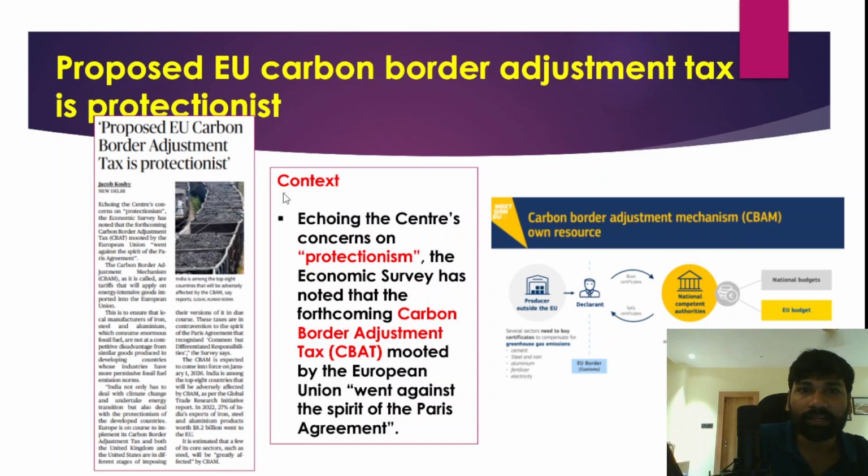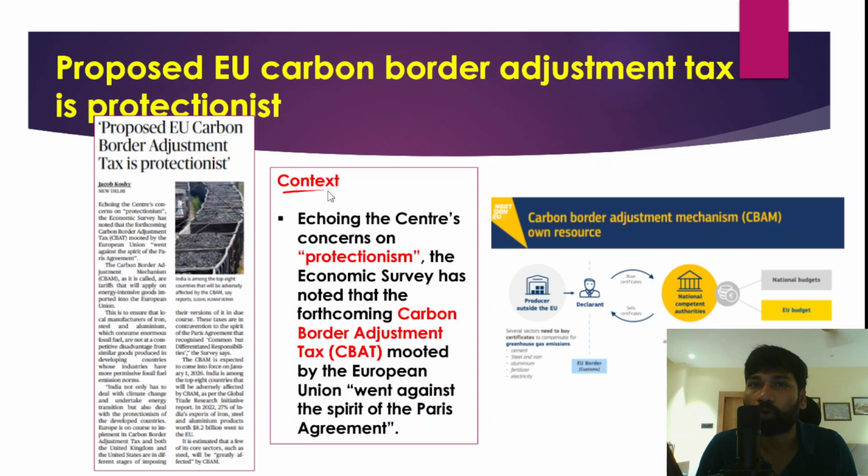Okay, so the next article is the European Union carbon border adjustment mechanism. This is also a very important aspect, because in recent times the carbon border adjustment mechanism is in the news. The economic survey is saying that this carbon border adjustment mechanism is protectionist in nature. If you look at the European countries, the capitalist countries, they are becoming inward looking, becoming protectionist, and they are not ready to open their economies to the products of India and other developing countries in the global south. That trend is known as a protectionist trend.